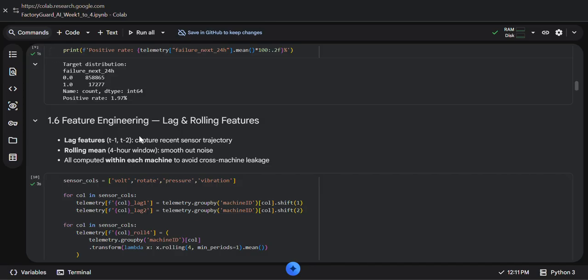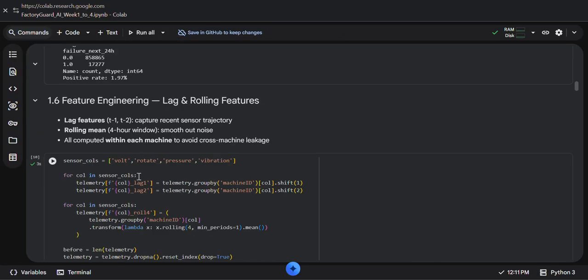Then I move to feature engineering, lag and rolling features. Lag features T1, T2 capture the recent sensor trajectory, and the rolling mean over a 4-hour window smooths out noise.